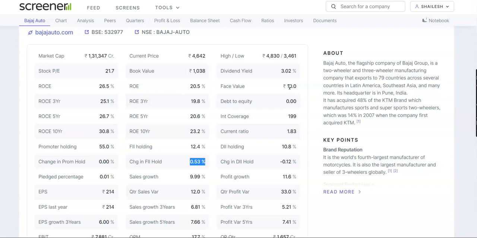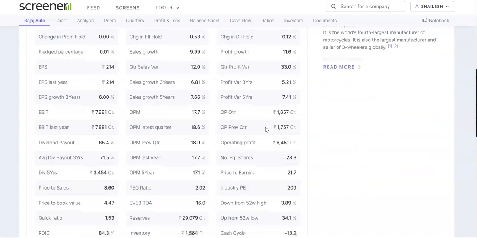The face value for this stock is 10, and they have got a decent dividend yield of 3.02%. Debt on this company is absolutely nil, that is 0, and interest coverage ratio is 199, which means that the company is able to pay its immediate loans and interest quite well.